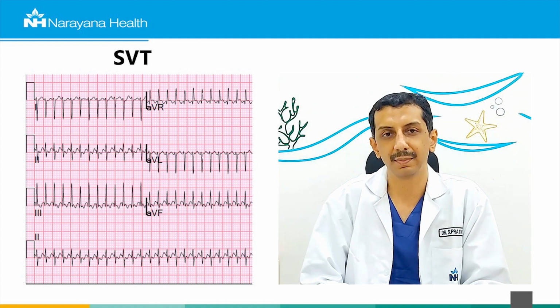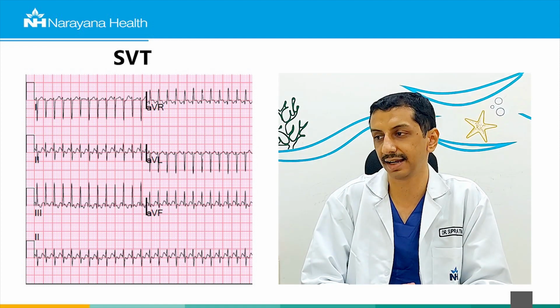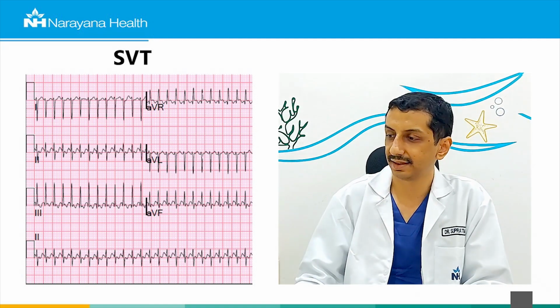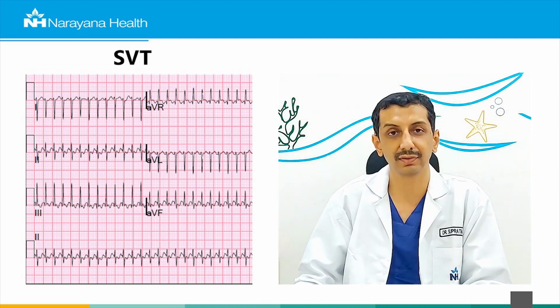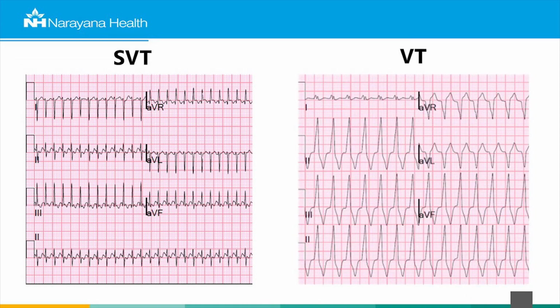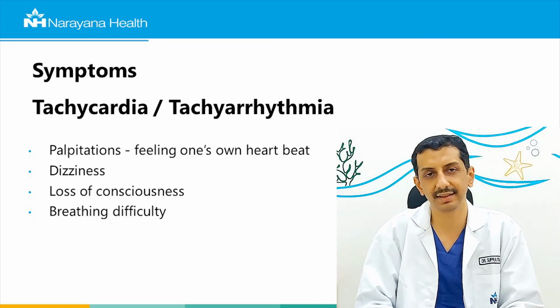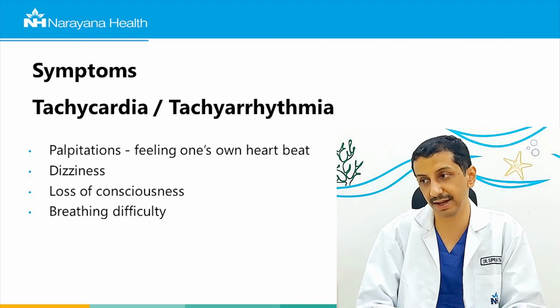So this is an abnormal ECG. You can see that these lines are closer together, and this actually shows a heart rate of 300 per minute. Compared to that, this is another abnormal ECG, but this is an ECG where the rhythm is known as a ventricular tachycardia, whereas this is showing a supraventricular tachycardia. So generally speaking, from the ECG itself, we can diagnose what the rhythm problem is. The symptoms in these patients can be variable.